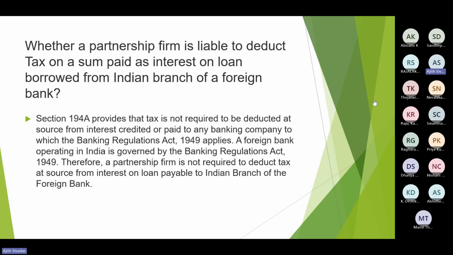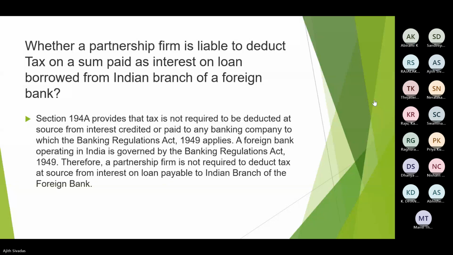How much would be disallowed? 30,000. 30%. I do hope you understand the term disallowance. Disallowance means that the amount would not be treated as an expense. If you have debited the entire amount of 1 lakh in the P&L account, at the time of income tax computation, 30,000 would have to be added back. Hope I am clear.